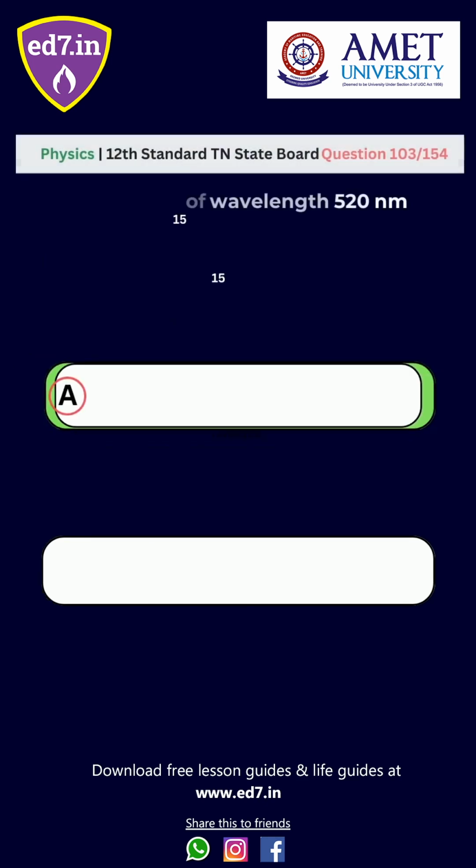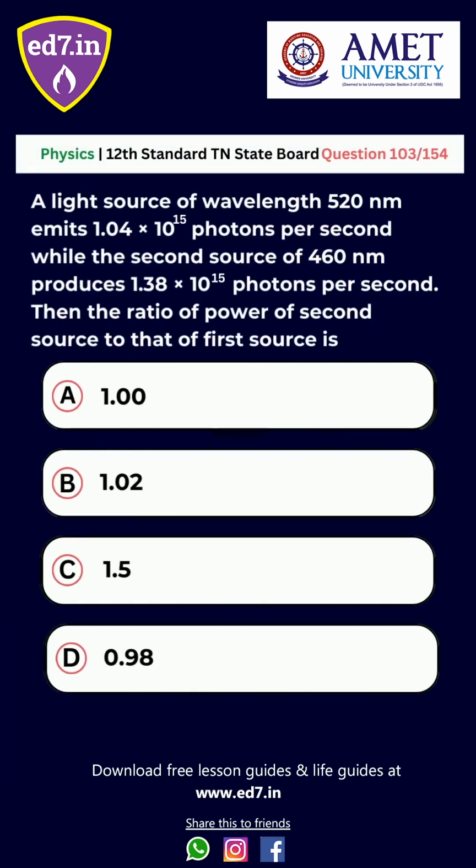Question number 103. A light source of wavelength 520 nm emits 1.04 into 10 power 15 photons per second, while a second source of 460 nm produces 1.38 into 10 power 15 photons per second. Then the ratio of the power of the second source to the first source is: option A, 1.00; B, 1.02; C, 1.5; D, 0.98. The right answer is option C, 1.5.